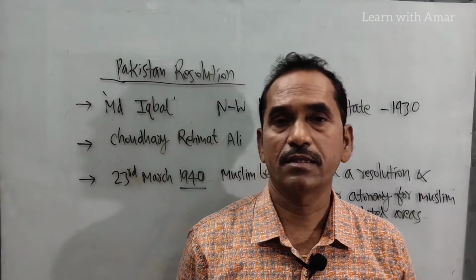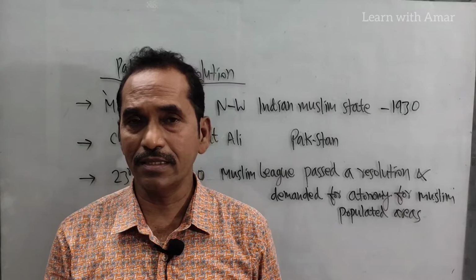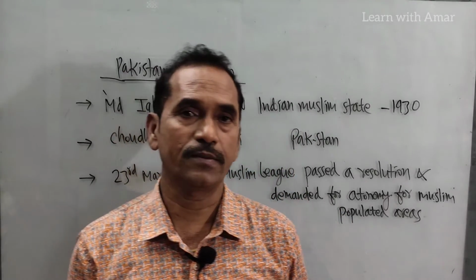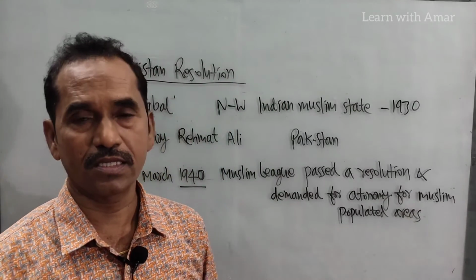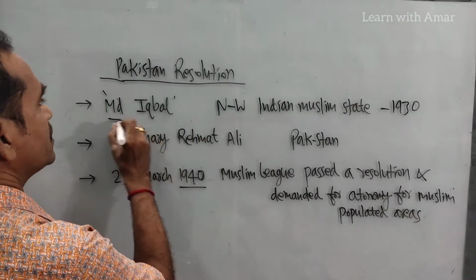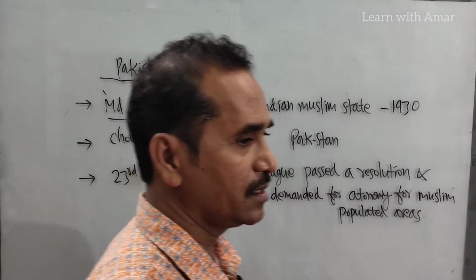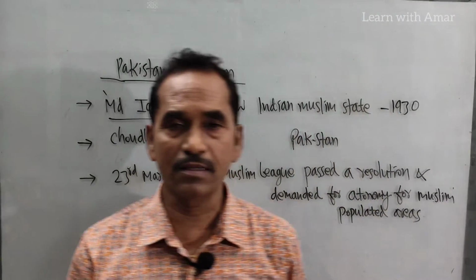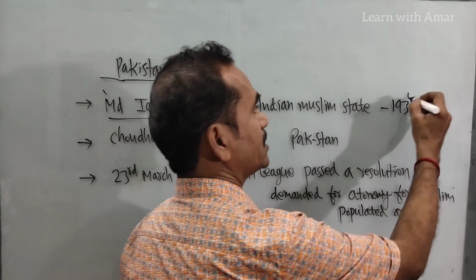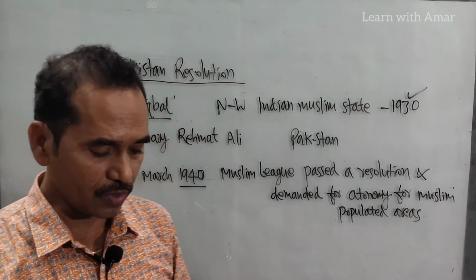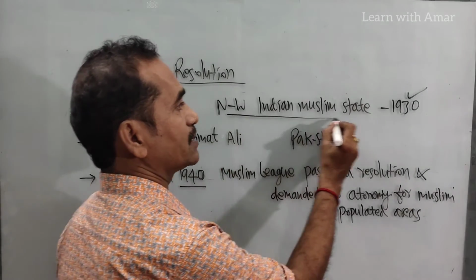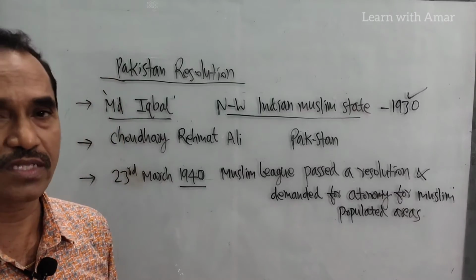Okay, Pakistan, the name. Earlier, Muhammad Iqbal, who wrote the song Sare Jahan Se Accha, in his presidential speech to the Muslim League in the year 1930, proposed a Muslim state, a Northwest Indian Muslim state. He proposed it for the first time.